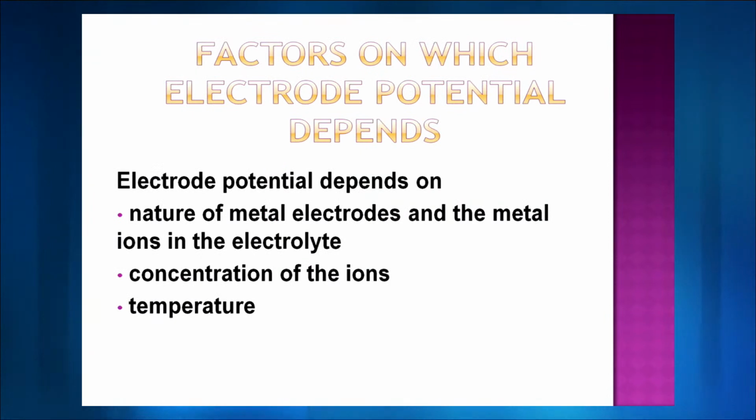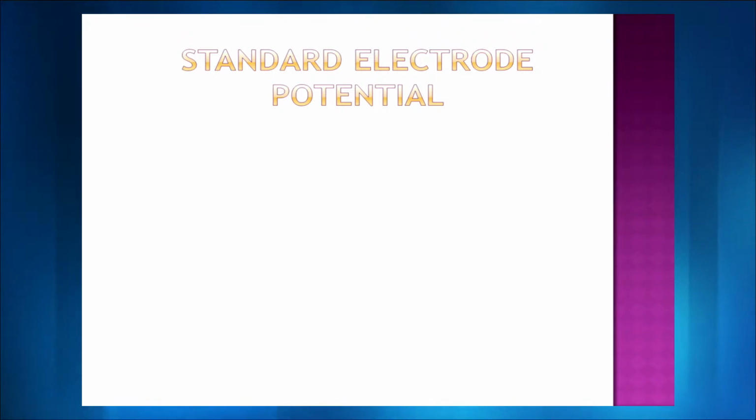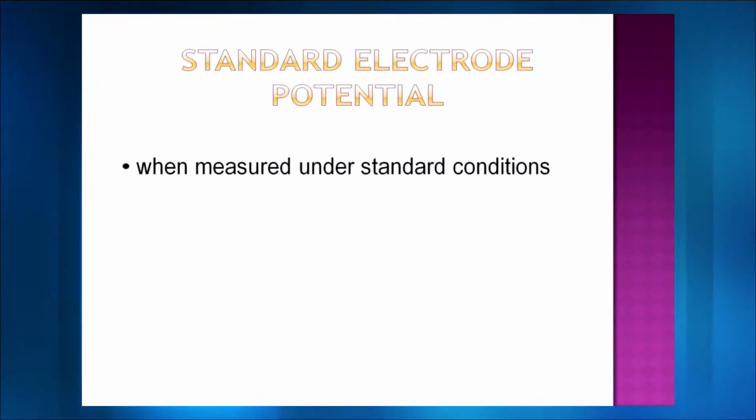Now on what factors does this electrode potential depend? The electrode potential depends on a lot of factors, but these 3 factors are the major important ones. What is your metal electrode? What are the ions that are given by the electrolyte? What is the concentration of the ions, and at what temperature are you studying this electrode potential? So keeping that in mind, we have to understand and see what electrode potential is.